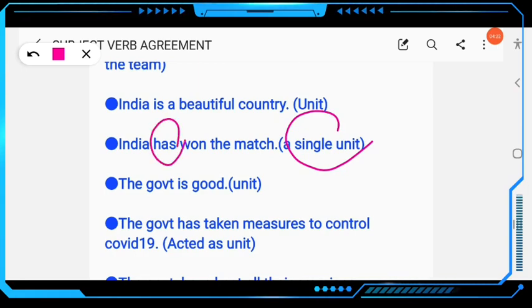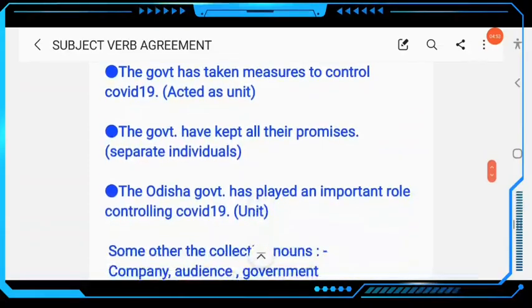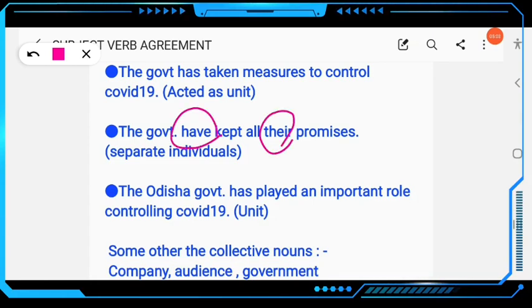The government is good. Government may be plural. The government can be used as singular or plural on the basis of its use. The government is good, which means we are talking about the whole. The next example: the government has taken measures to control COVID-19. Has taken, so here it acted as a unit. The next example: the government have kept, so here we have separate individuals. Here we are not talking about a unit. The government have kept all their promises. Clear?